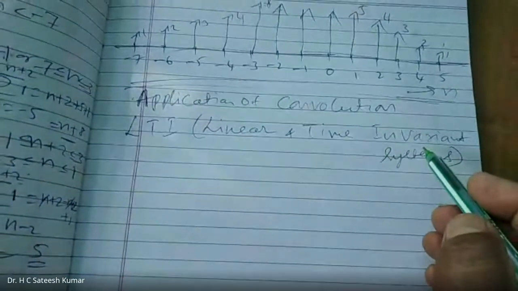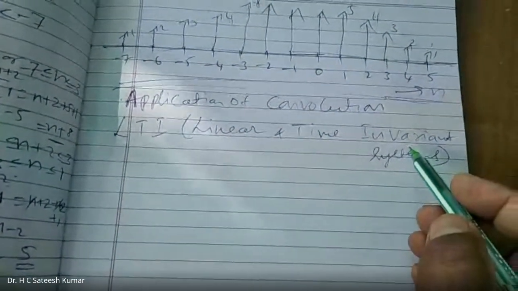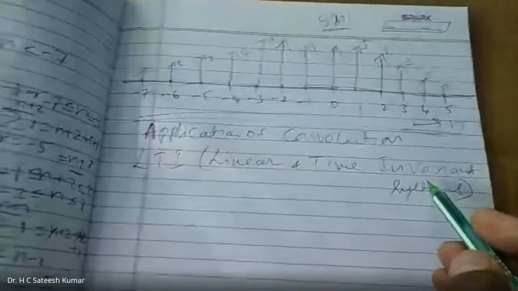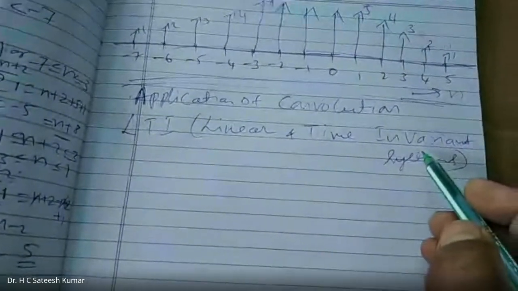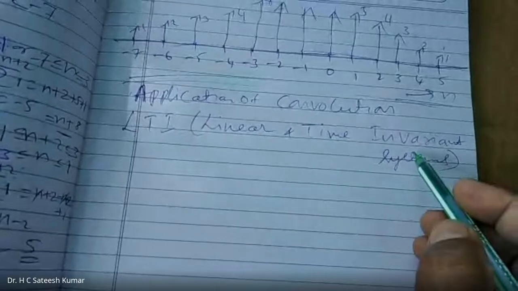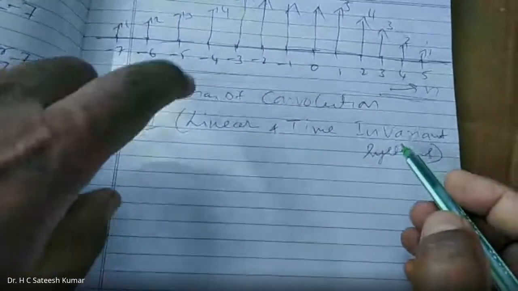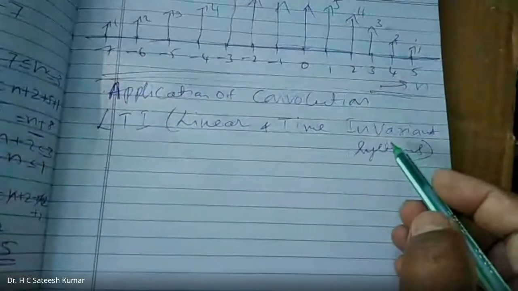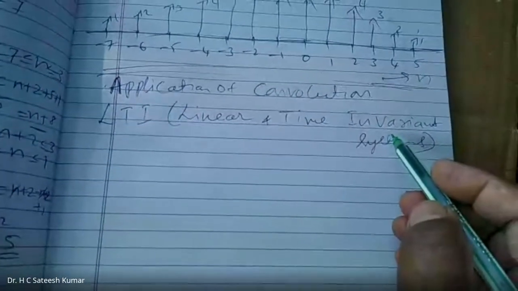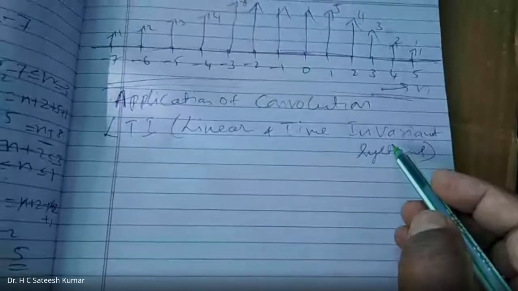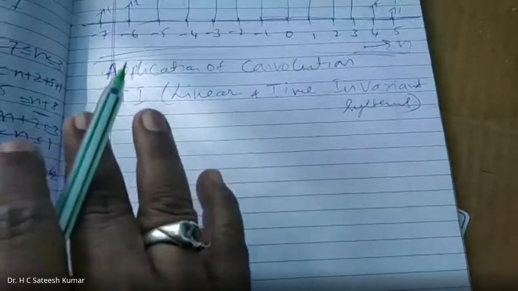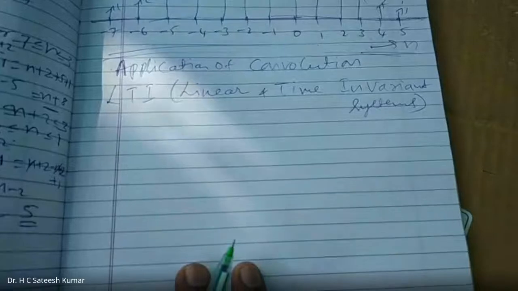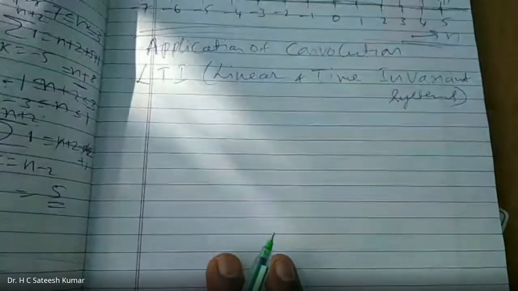Next, what is a time invariant system? Any shift in the input will produce the corresponding shift in the output. That's time invariant. If any system satisfies both the linearity as well as the time invariant property, such systems are known as linear time invariant systems. Practically, LTI systems are very, very important. Now onwards I'll say LTI only, short form for linear as well as time invariant systems.